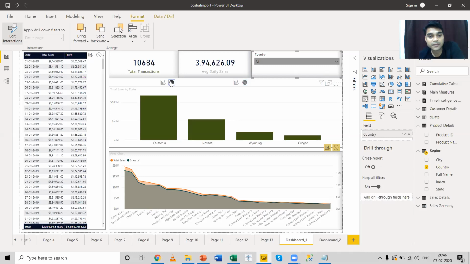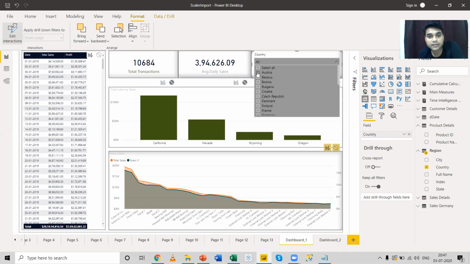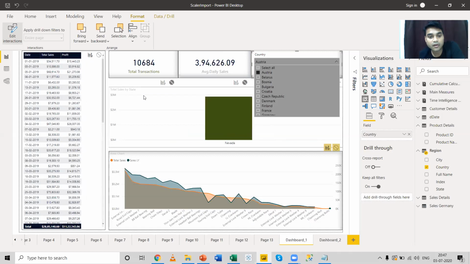I can do the same thing for the total transaction. Now, if I change the slicer and select Austria, you can see that all the visuals have changed, but these two visuals have not. So what I have done is select this slicer, go to edit interactions, get these icons beside each of the visuals, and select the none option.